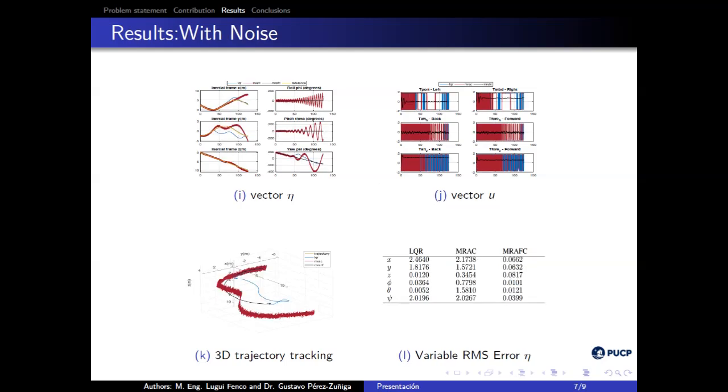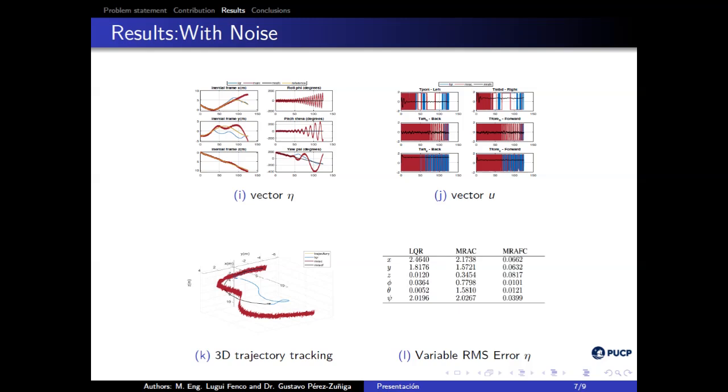Results: with noise. Finally, the next test is based on adding noise to the system and evaluating which of the three controllers is the most robust. Then, observing images I and J, we can observe instability in the state vector and in the output vector for the LQR and MRAC controllers.